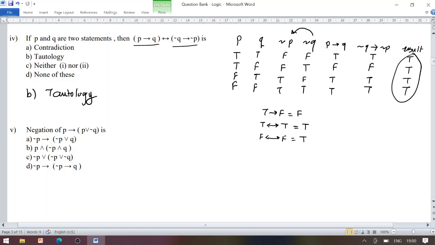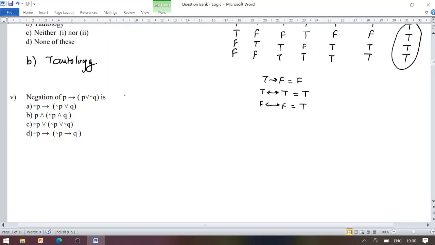Again, now the negation of P conditional P disjunction negation Q is.